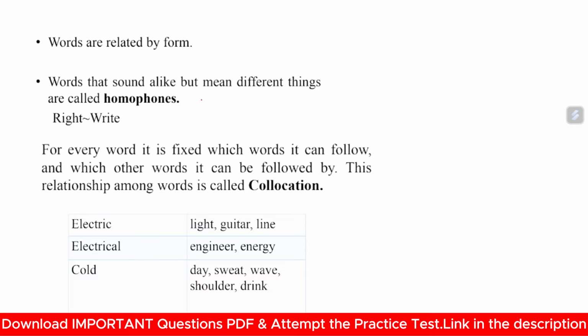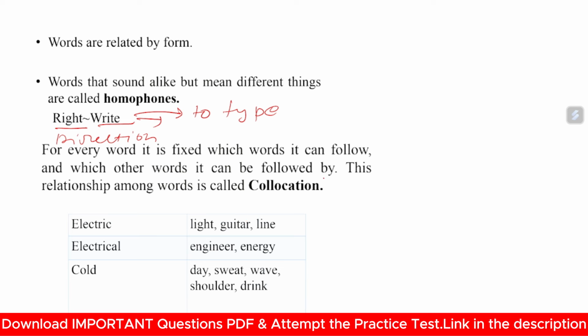Now see, what are homophones? Homophones are words which sound similar but mean different things. Suppose "right" and "right". This right means direction, but this right means to type or to write on a paper.